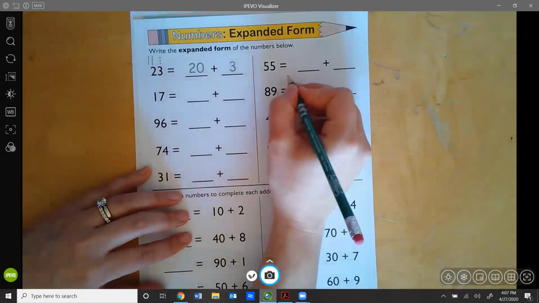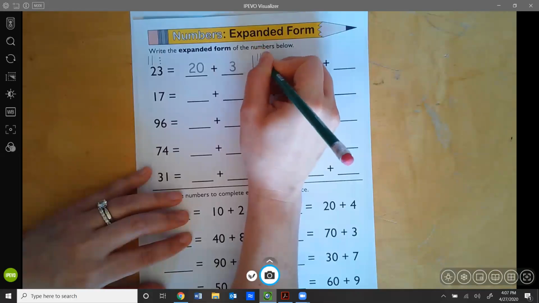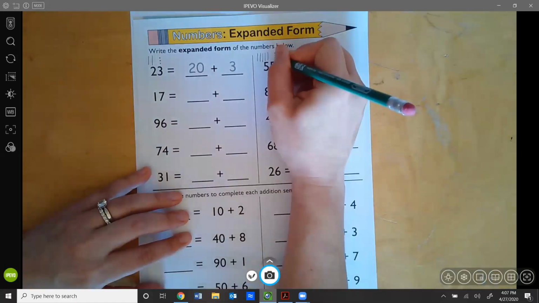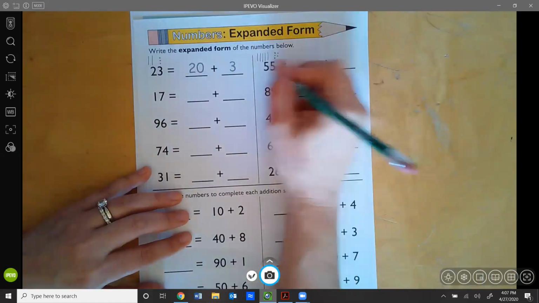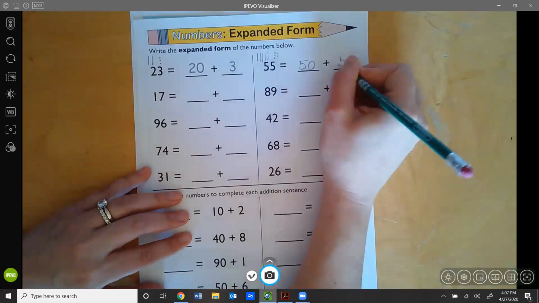Let's do one more together. Let's go over here and let's do 55. So let's see, I'm going to draw tens. I like to draw sticks for tens. 10, 20, 30, 40, 50. Okay, and then there's 5 ones. So I know that this is 50, so I'm going to write 50 plus 5.